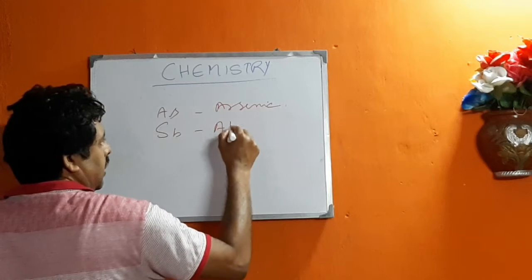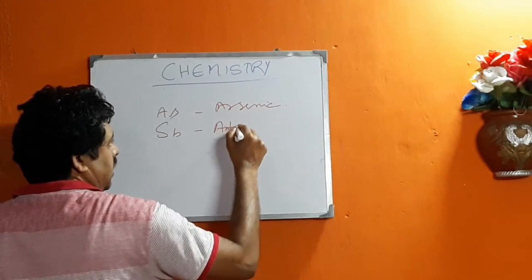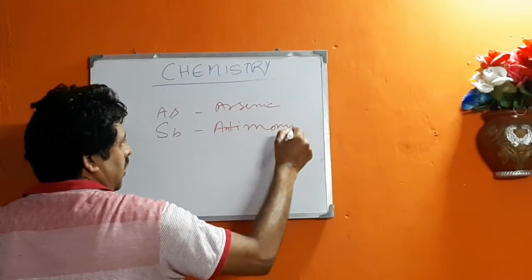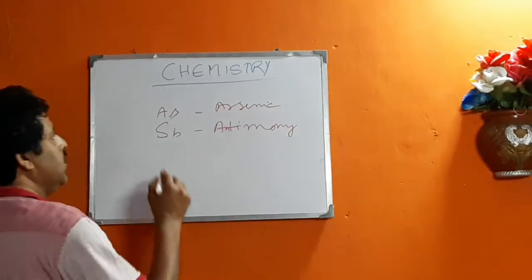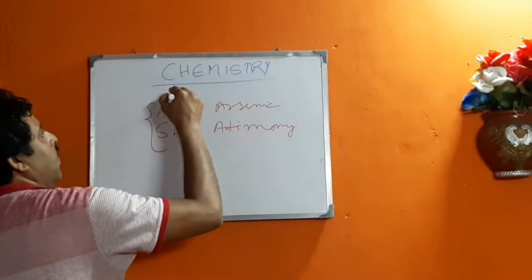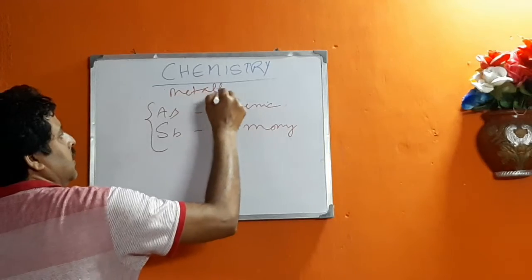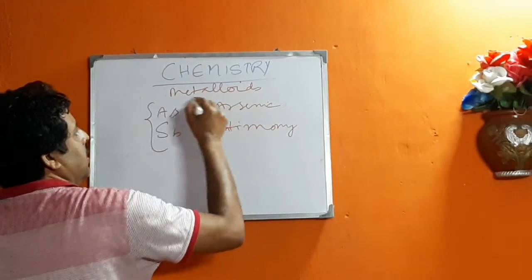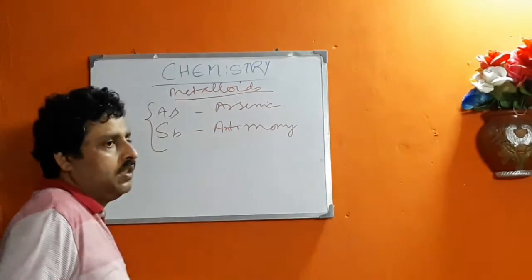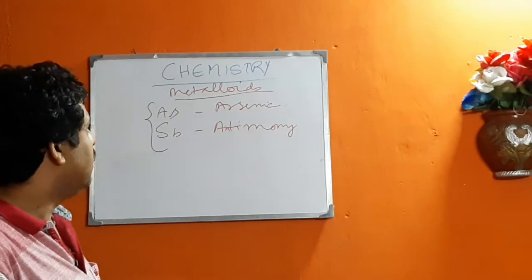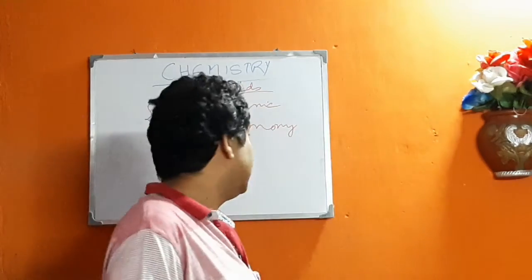Examples of metalloids are arsenic and antimony. Metalloids have properties between the metals and non-metals.